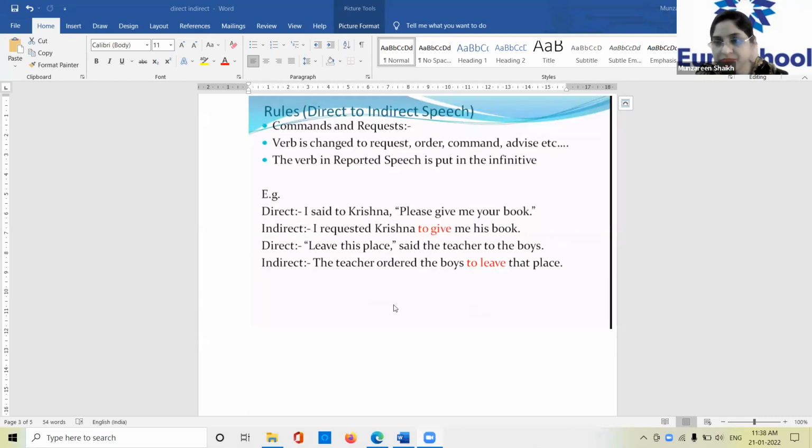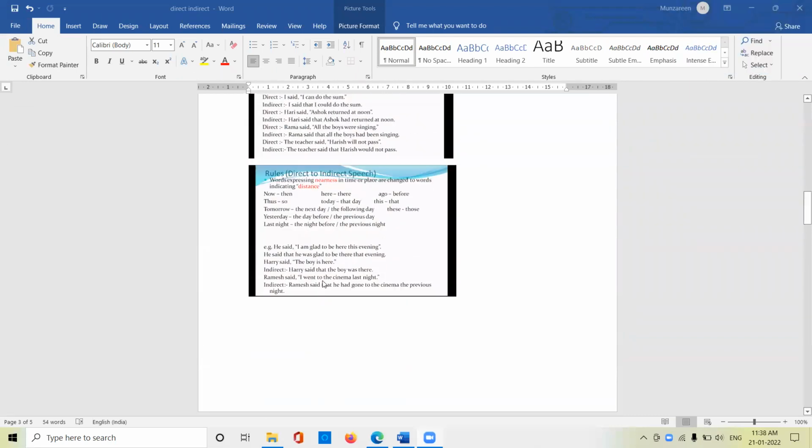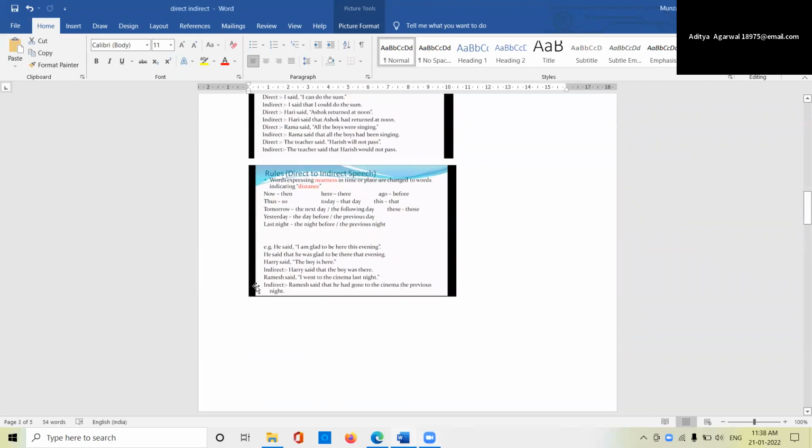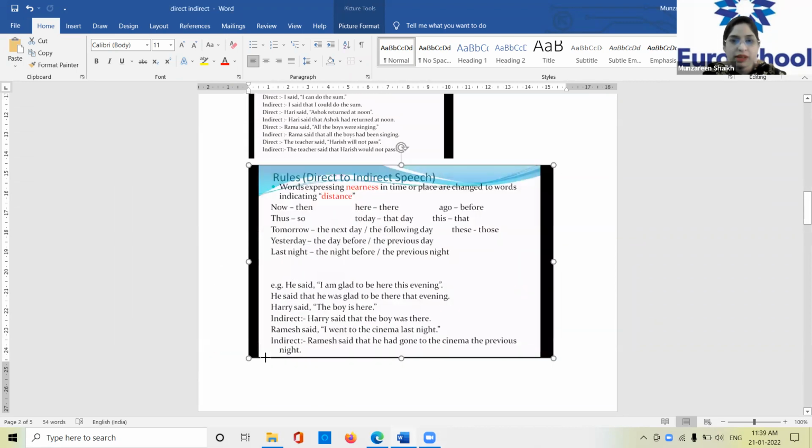Understood, children? Yes. Next. Ma'am, can you repeat that? I got disconnected. The next rule is this. Is it visible to you all, children? Yes, ma'am. Words expressing nearness in time or place are changed to words indicating distance. This is the rule of direct and indirect speech. Please make a note of it.